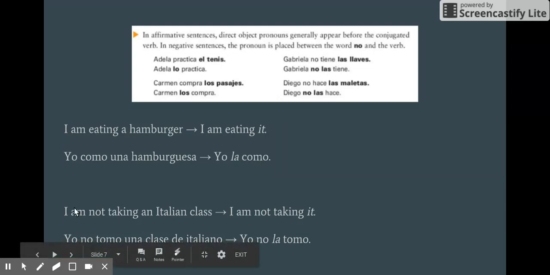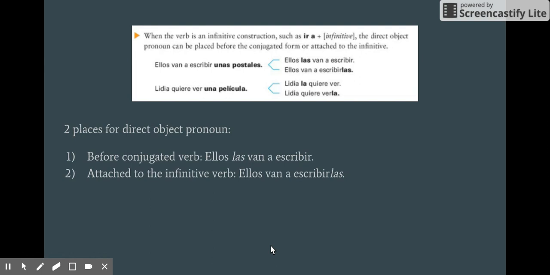So yo la como. In this sentence, I'm not taking an Italian class. I'm not taking it. What are you not taking? An Italian class. So the direct object is an Italian class. In English, we can replace the whole direct object with the pronoun it, making it I am not taking it. And in Spanish, yo no tomo una clase de italiano. The direct object is una clase de italiano, which is feminine and singular, so the direct object pronoun would be la. Like I said, the pronouns go before the conjugated verb. If it's a negative, so you have a no, it goes between the no and the conjugated verb.